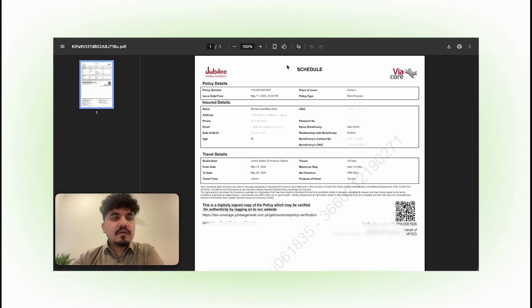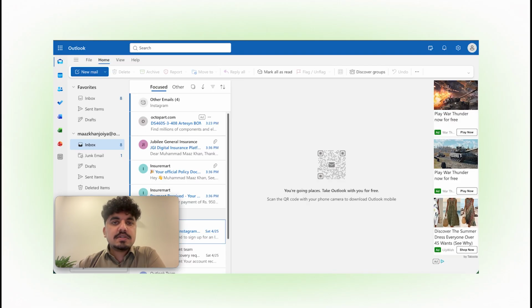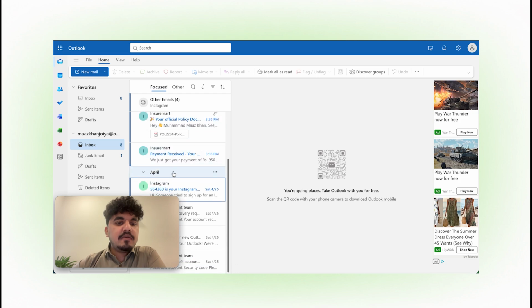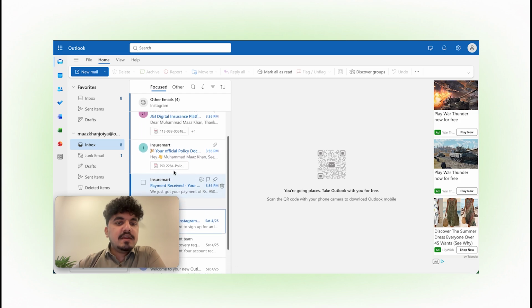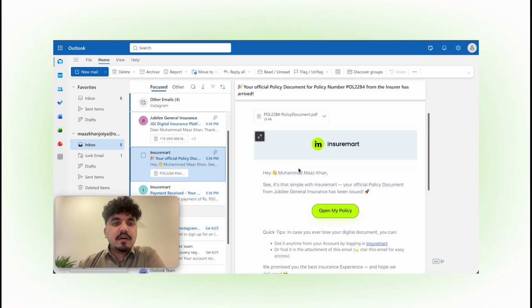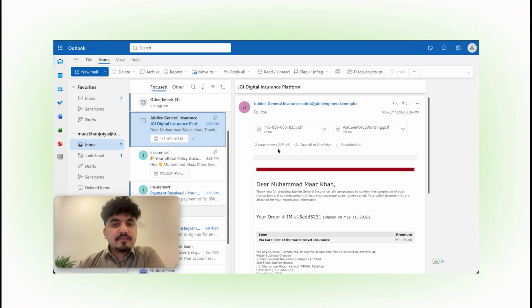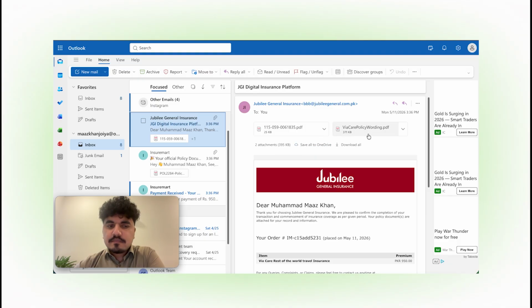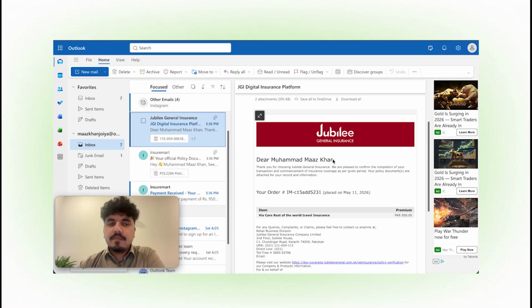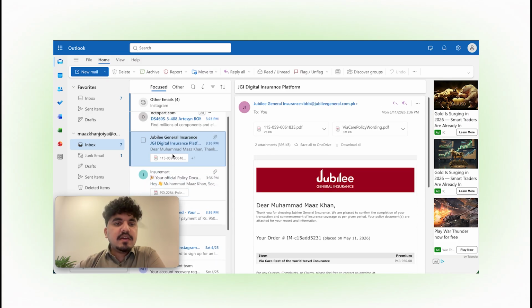Okay, so this is the document released by Jubilee containing all of my information that I just put in through Insuremart. And I can also show you my inbox जहाँ पे मुझे multiple emails आई हैं, including my payment receipt and my document being generated from Insuremart as well as from Jubilee with an attachment, जहाँ पे मेरा पॉलिसी डॉक्यूमेंट ऑलरेडी उन्होंने अटैच करके सेंड किया हुआ मुझे जुबली ने, और इंश्योरमार्ट से भी ईमेल आई है.